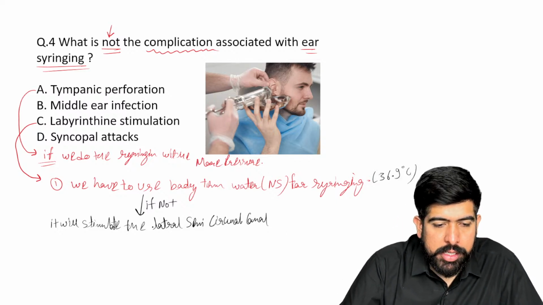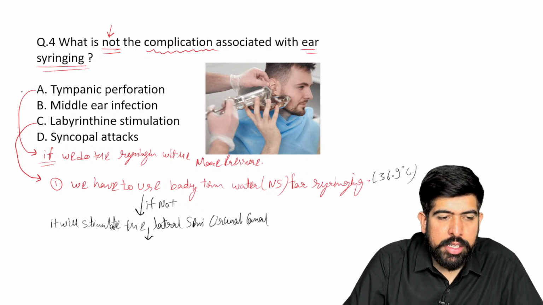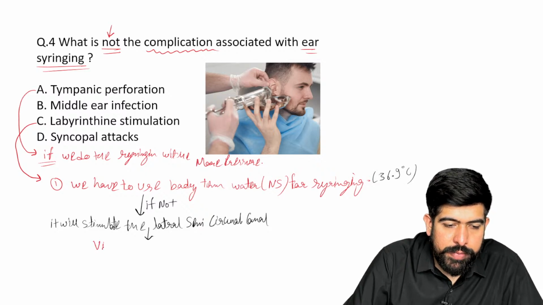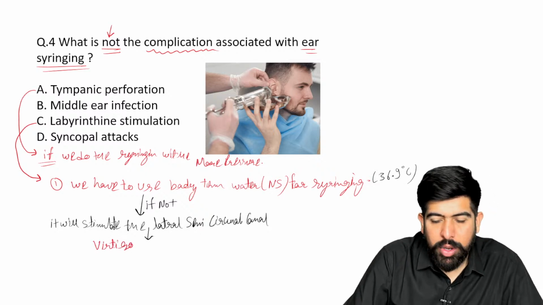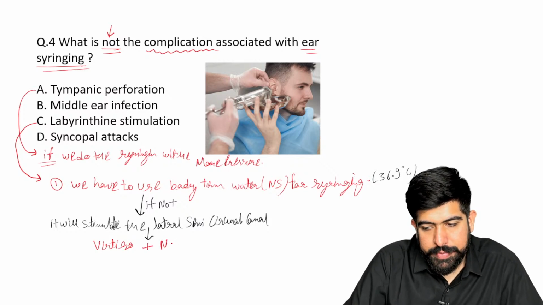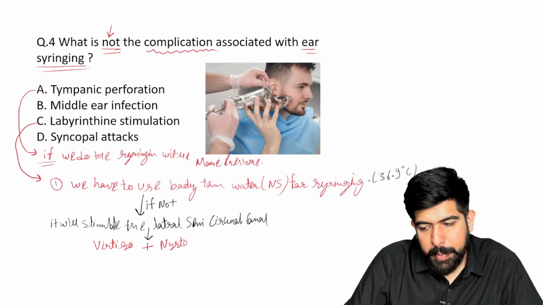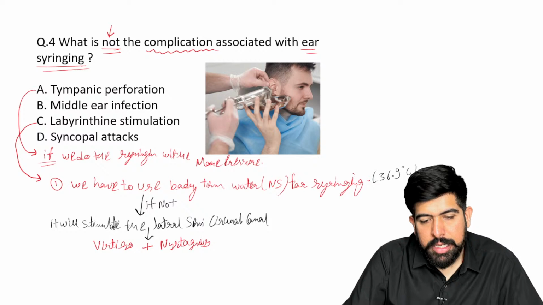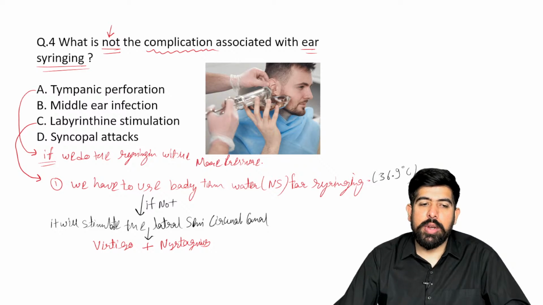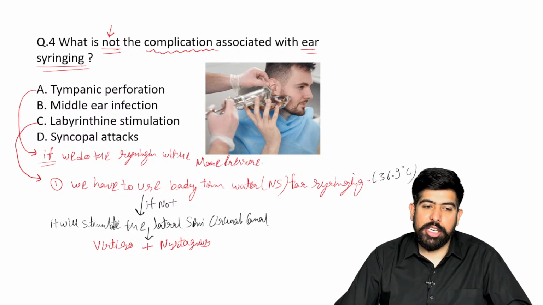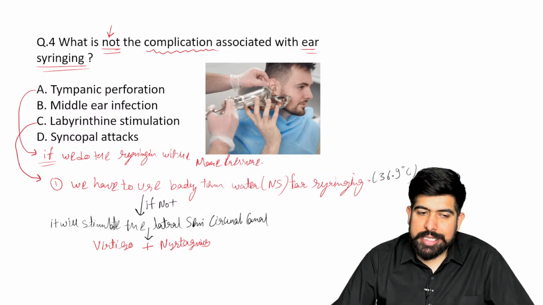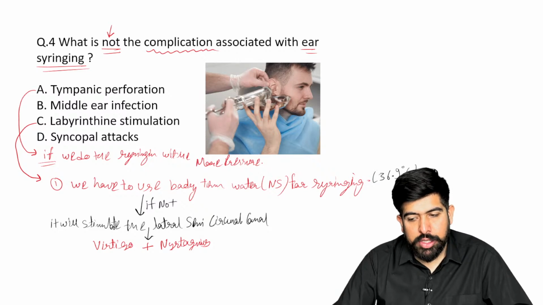And remember, if the lateral semicircular canal is stimulated, the first thing seen is vertigo, and of course vertigo with nystagmus, guys. This vertigo and nystagmus is known as labyrinthine stimulation. Is it clear to everyone about option C also? Yes, it can also be present.